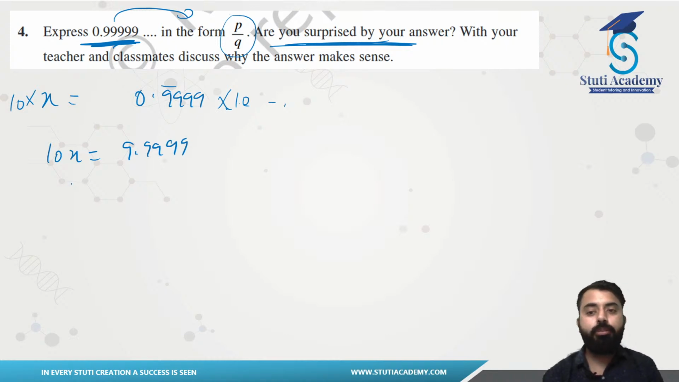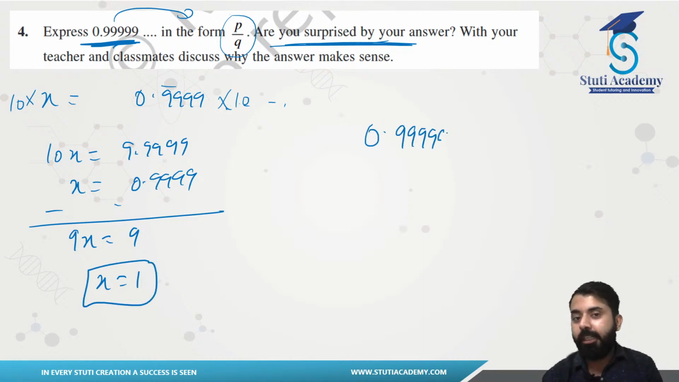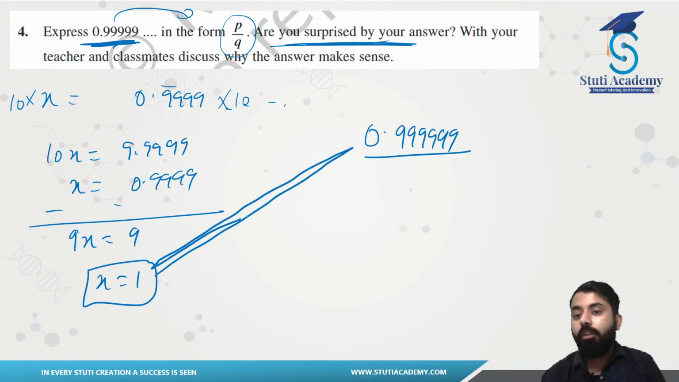Just subtract these two. So 10x minus x, and 9.999... minus 0.999... Now you guys see, subtraction, that will be 9x and that will be 9. So your x is 1. But you guys see, we had the decimal expansion which was 0.999..., but our answer turned out to be exactly 1. So how will 1 by 1 be the same as this one?